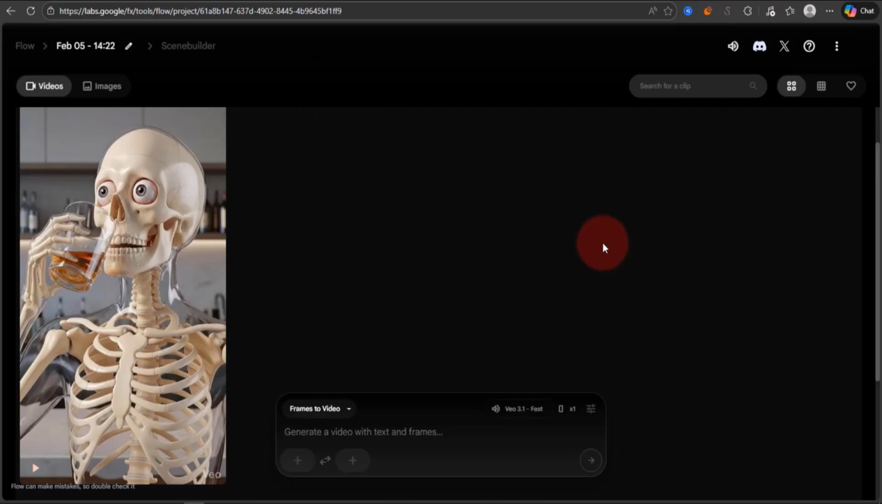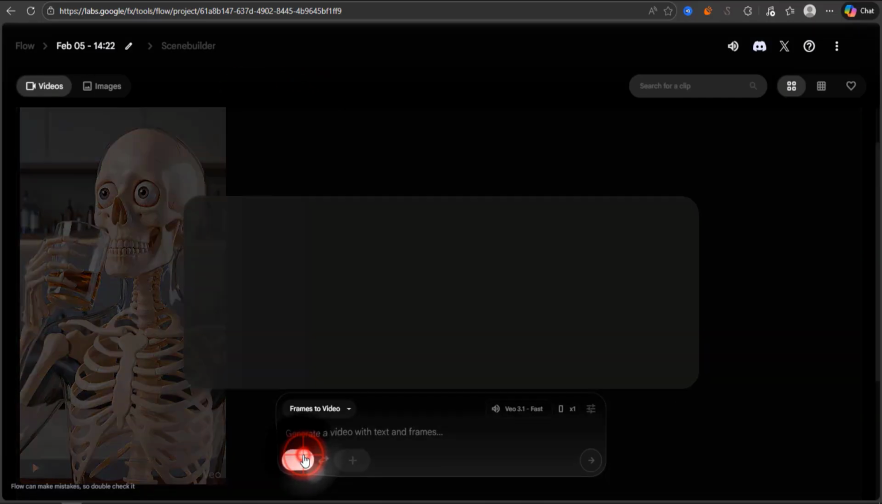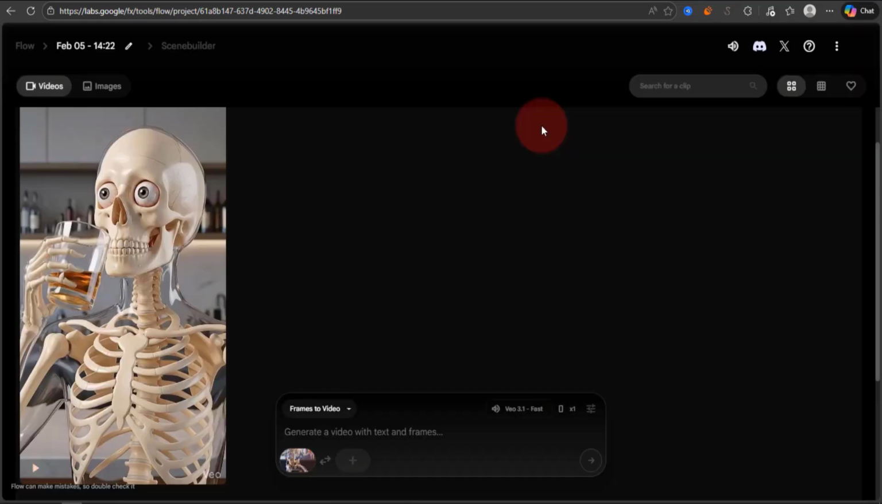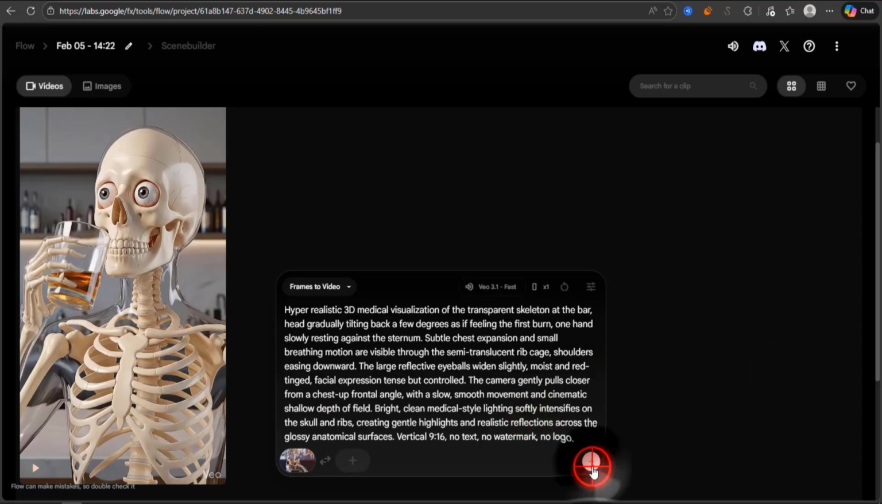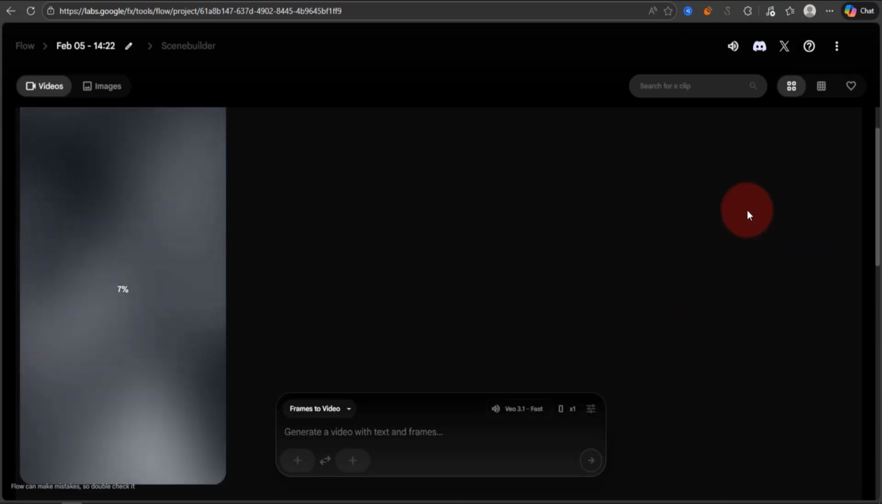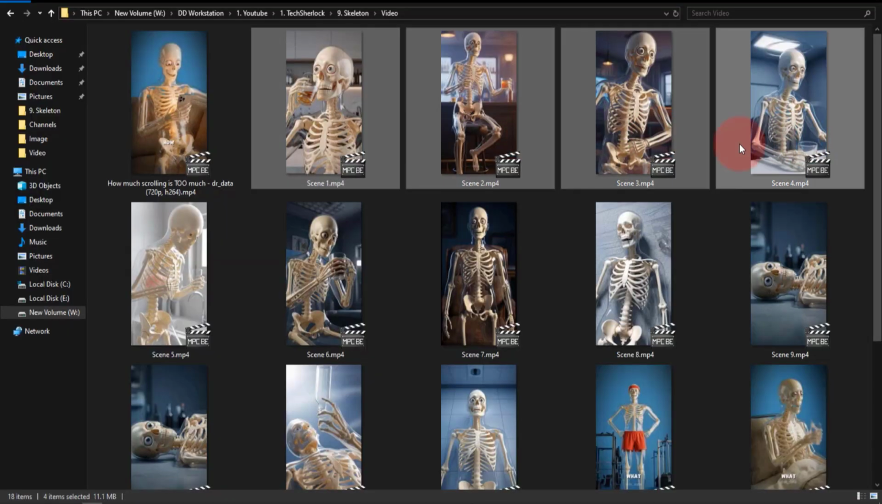The result is exactly what we wanted. Now upload the image of Scene 2, adjust the size, and crop and save it. Then copy the Scene 2 video prompt and paste it into Google Flow. Then start generating. Repeat the same process and generate all the videos. Now we have all the videos ready for the final edit.